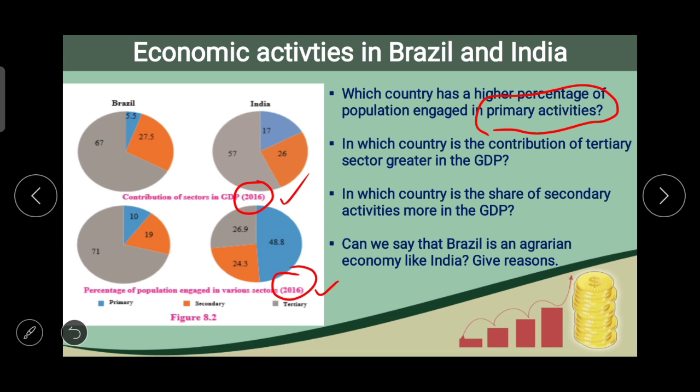In which country is the share of secondary activities more in the GDP? And can we say that Brazil is an agrarian economy like India, and give reasons? Or we can simplify this question that the economy of Brazil is directly or indirectly based on the agrarian economy or the things related with the agriculture. So you people just observe this figure 8.2 and try to answer the questions.